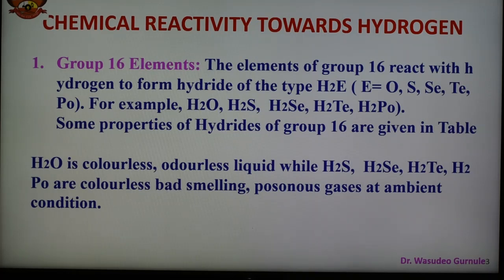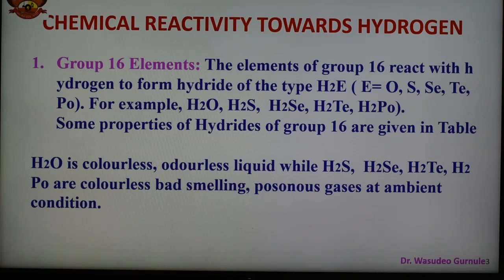So both oxygen and sulfur are very reactive. In general we can say that the reactivity decreases down the group, and oxygen reacts with almost all the elements, and its reactivity is only slightly less than the reactivity of the most reactive elements, that is the halogens, that is group number 17 elements.